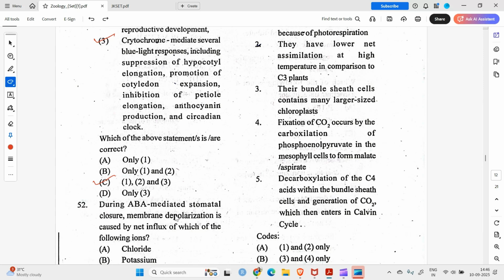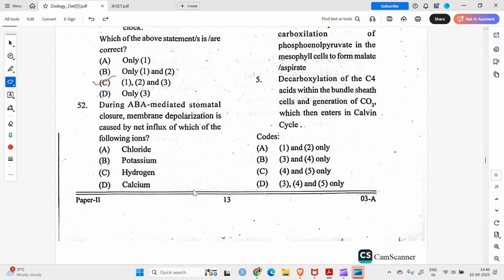Now coming to question number 52. What it says, during ABA-mediated stomatal closure, membrane depolarization is caused by net influx of which of the following ions. So during ABA-mediated stomatal closure, which happens especially under drought conditions, membrane depolarization is caused by net influx of which ion.